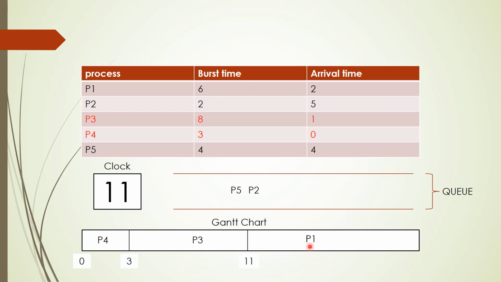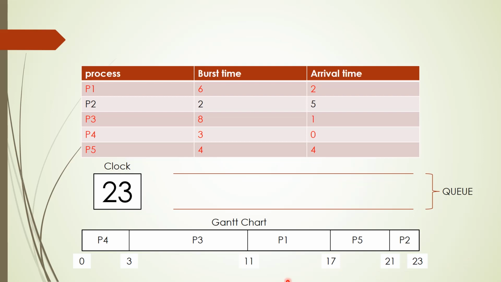Now P1, how many clock cycles does it need? P1 needs 6 clock cycles. So from 11, 11 plus 6 is 17. P1 will be executed for 6 clock cycles. Now we have P5. P5 needs 4 clock cycles, so 17 plus 4 is 21. Next we have P2. P2 will be executed for 2 clock cycles, so 21 plus 2 is 23.